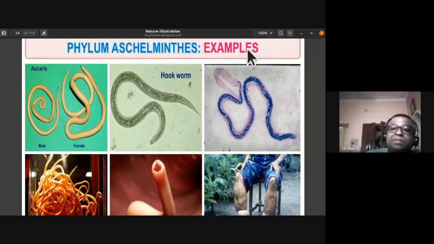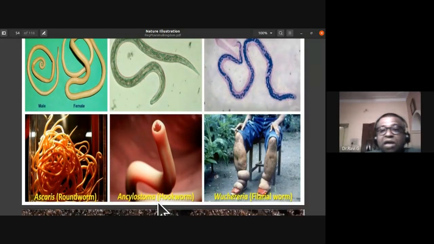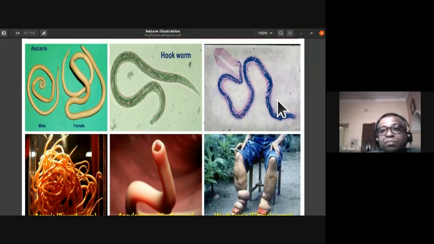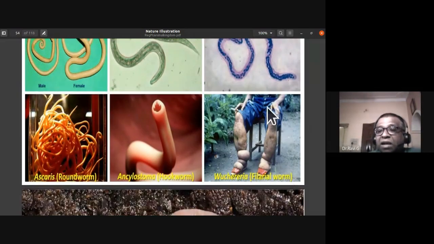Some of the examples for this phylum Ascalmenthes are Ascaris lumbricoides, the roundworm. Then the hookworm, this is how the hookworm looks. Ancylostoma or hookworm, Ascaris or roundworm. Then Wuchereria bancrofti, the filarial worms, which are microscopic in nature, and they cause elephantiasis.